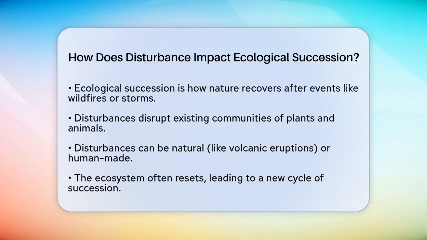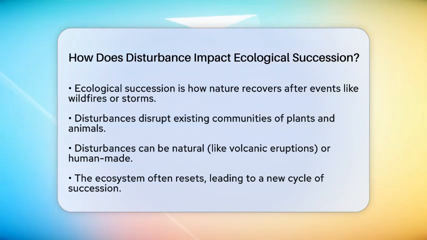There are two main types of succession that occur after disturbances. The first is primary succession. This happens when a disturbance leaves behind bare land or newly formed surfaces. For instance, after a volcanic eruption, life begins from scratch.